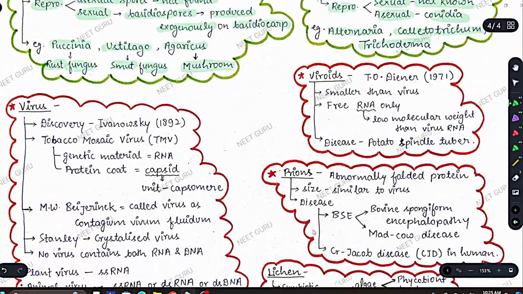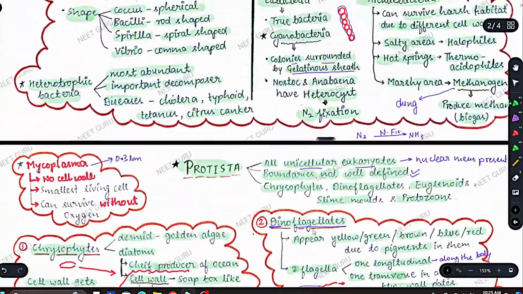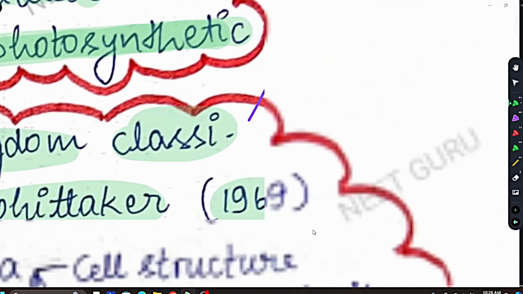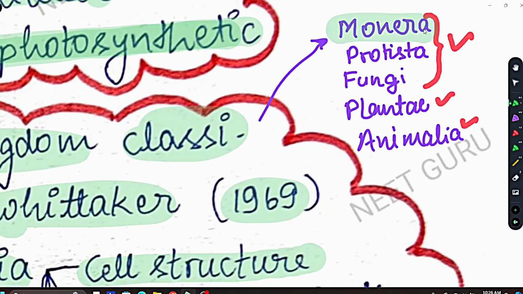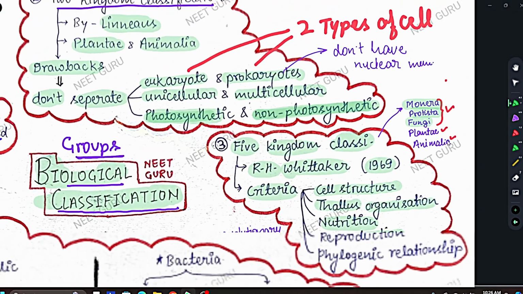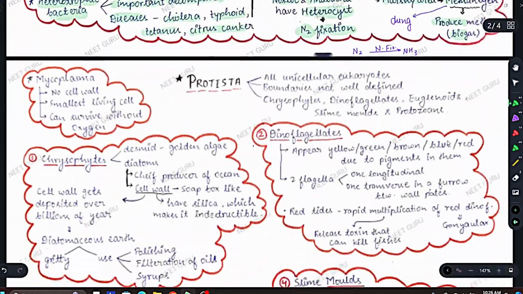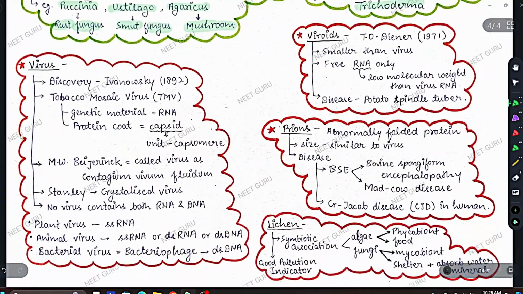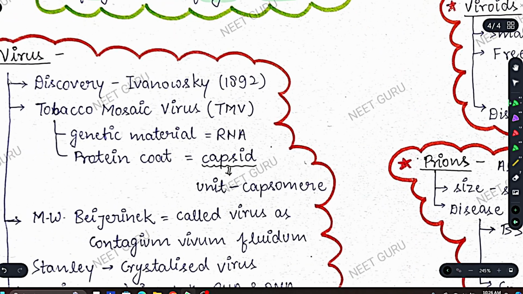We have totally studied three kingdoms. Coming here again, we have studied Monera, Protista, and fungi. Plantae and Animalia are given in a different chapter, but in this chapter we have to study some acellular organisms, that is viruses, viroids, and prions. Okay, coming to virus.